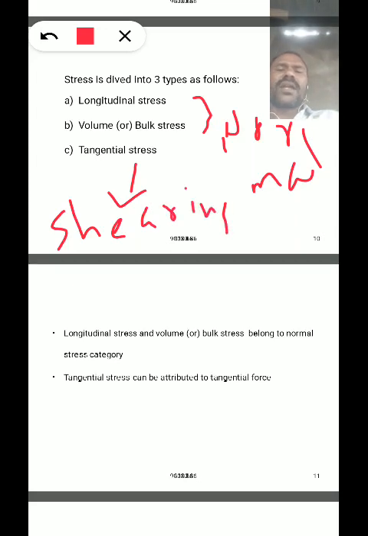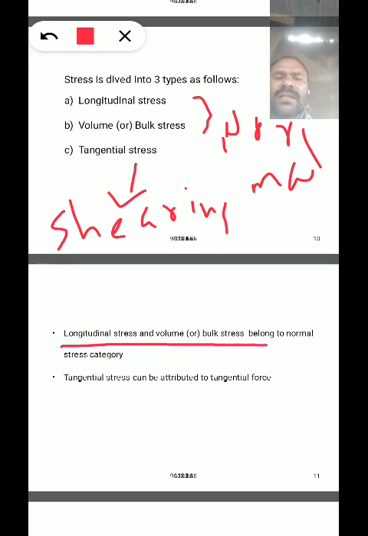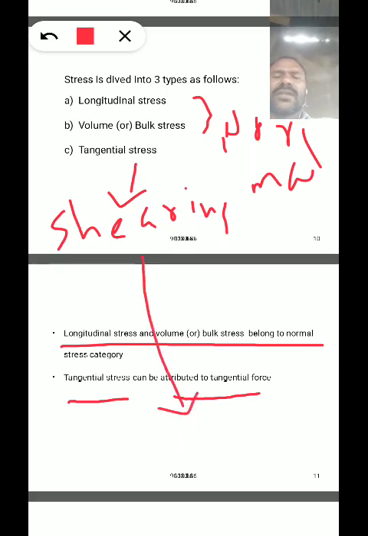Shearing stress. So normal stress and shearing stress. Longitudinal stress and volume stress, or bulk stress, belong to the normal stress category, but tangential stress is also called shearing stress.